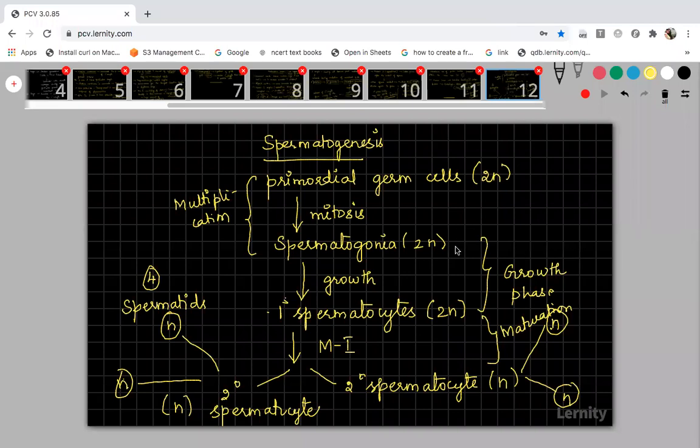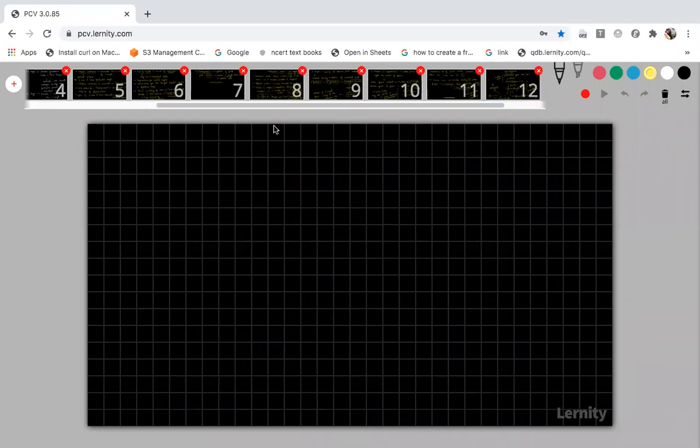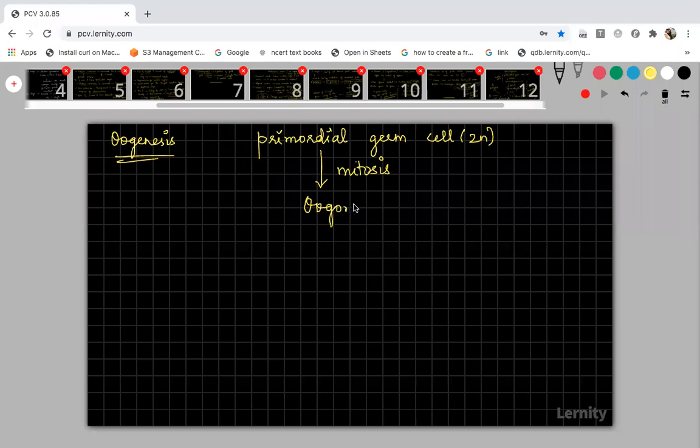In the flow chart you will get to know how 3 polar bodies are formed. Now draw this flow chart for oogenesis. First start with the primordial germ cell, which is diploid, and after undergoing mitosis, it will form oogonia, which is diploid.